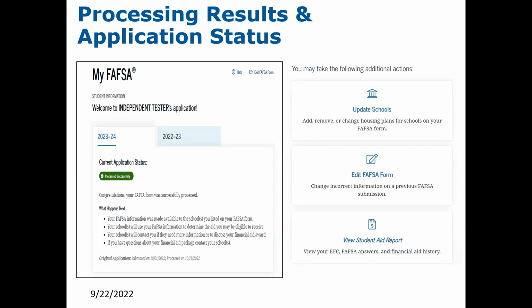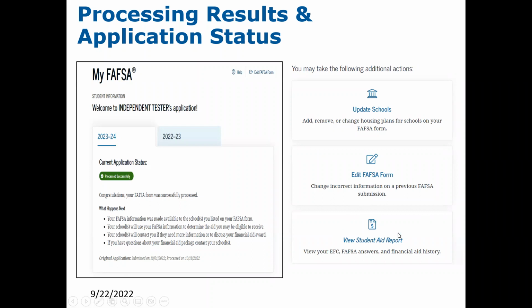Now, keep in mind, you cannot update information that was provided on the FAFSA form. So that asset information, for example, was captured at the time that you submitted the FAFSA form. And if something changed in those asset figures, you cannot go in and update them. They're captured at a point in time. So that is not an updatable field within the FAFSA form. But if you need to go in and make a correction, if an address changes, something changed in this student's housing plans, for example, you would then go in and make a correction.